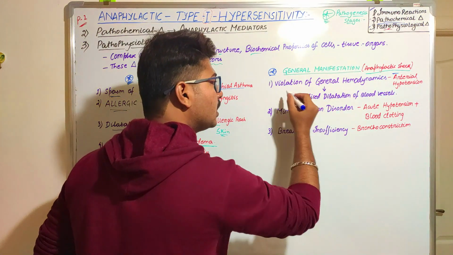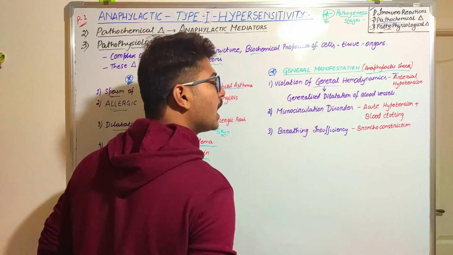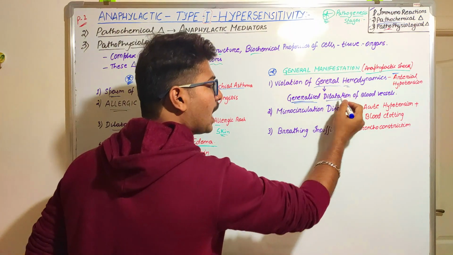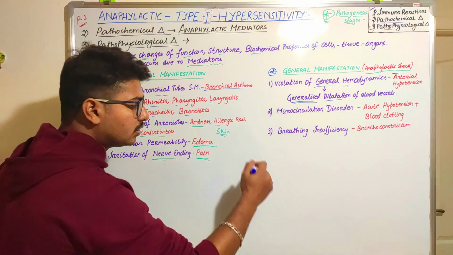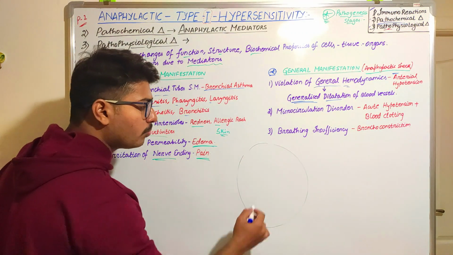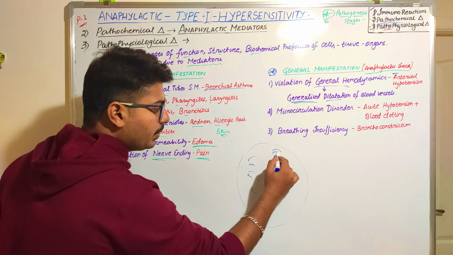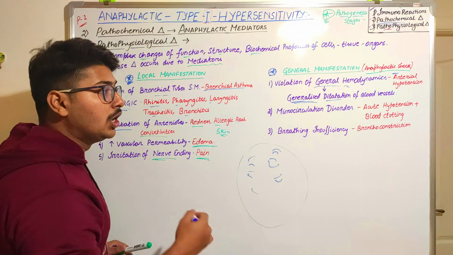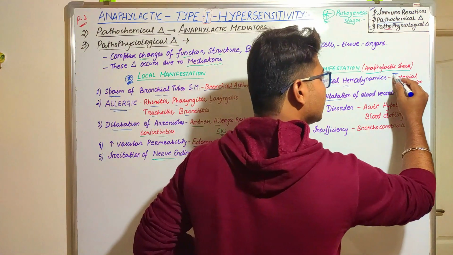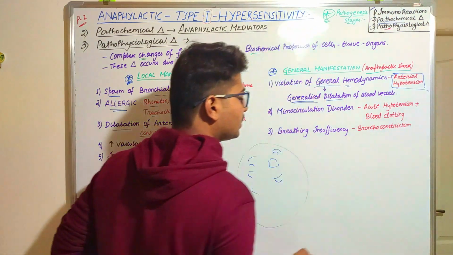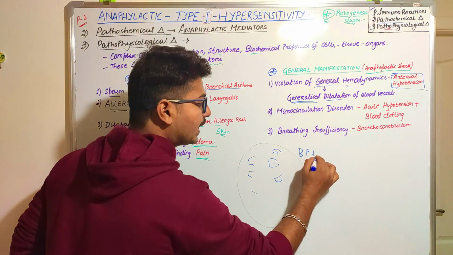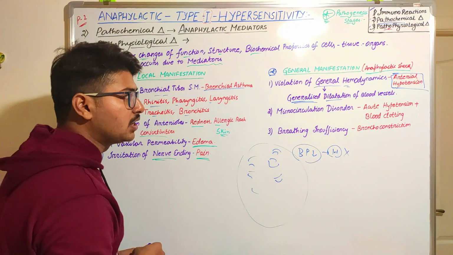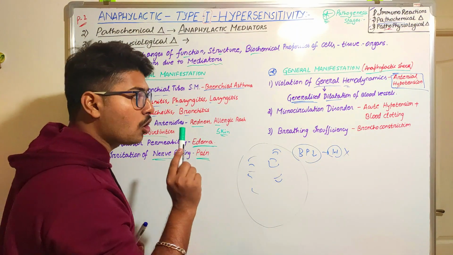Why does it occur? Due to the violation of generalized hemodynamics, meaning blood circulation. If the blood vessels present in our whole body are dilated, what will that lead to? It will lead to arterial hypotension. Our blood pressure will decrease and our heart will stop its normal function. That may cause this shock condition.